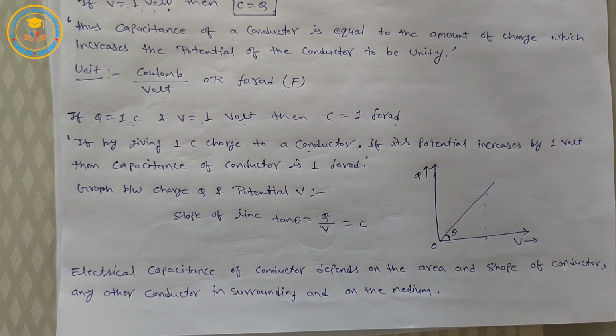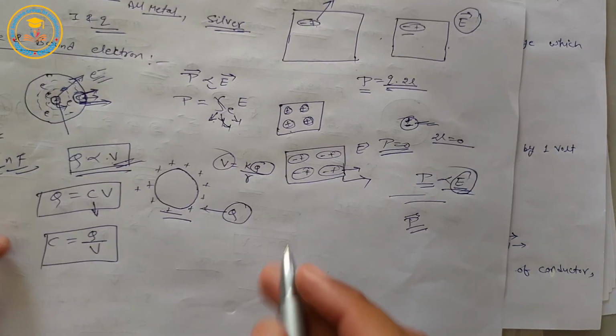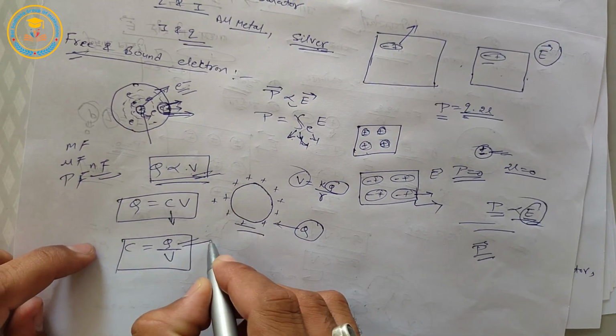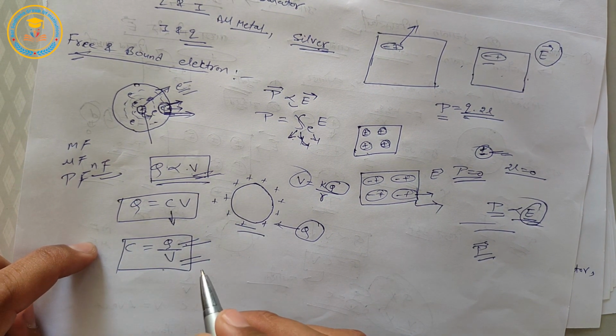Now, dependency of electrical capacitance. The electrical capacitance of a conductor depends on the area and shape of the conductor, any other conductor in its surroundings, and on the medium. And electric capacitance does not depend on the charge Q which is provided to it, and does not depend on the change in potential.